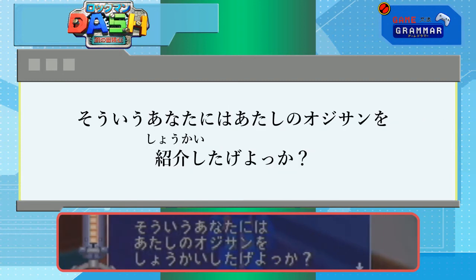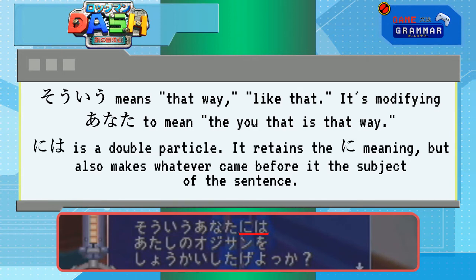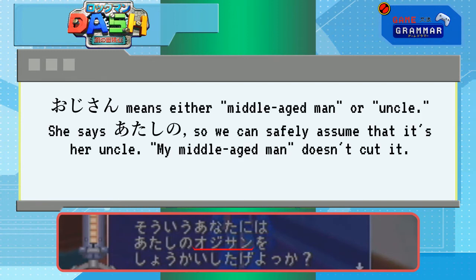そういうあなたには私のじさの紹介してあげようか? Here she says そういうあなた instead of just あなた. She's specifying the you that is that way. Not that there would be another one of Rock, but just for clarification's sake, that is, that way. Ni wa is a double particle, for when you need to use the ni particle, but also make what precedes that ni into the subject of the sentence. Oji-san means either middle-aged gentleman or uncle, but since she specified that she's talking about her oji-san, atashi no, we can safely assume she means uncle.